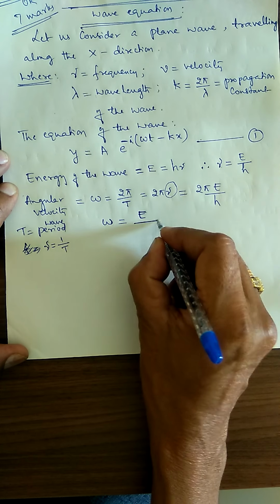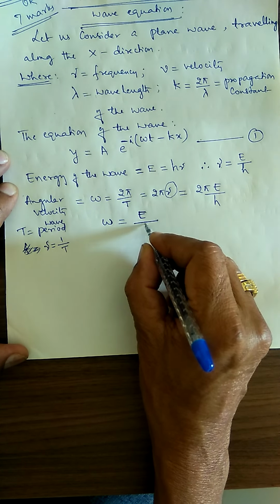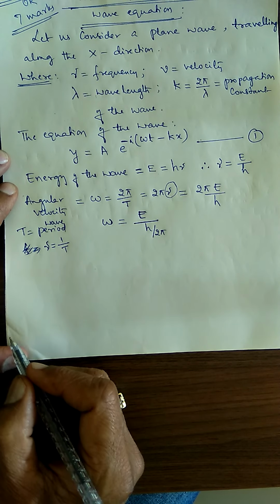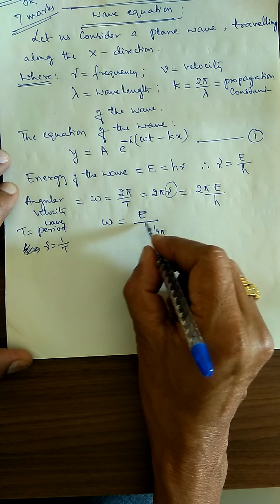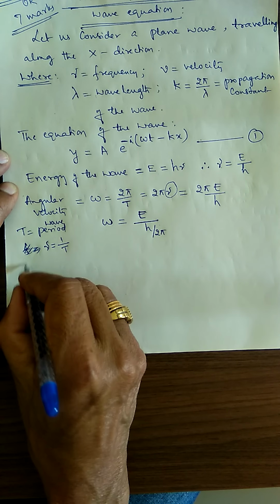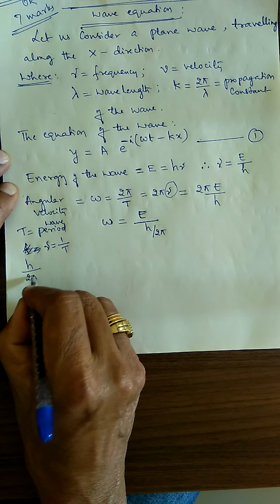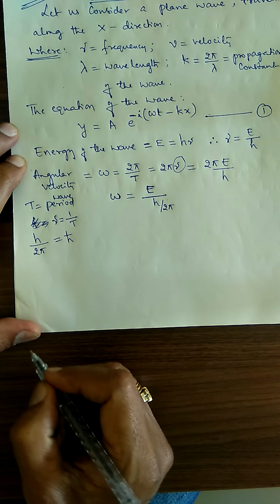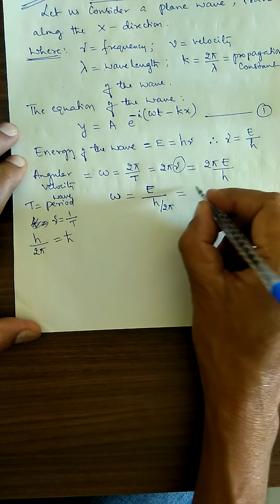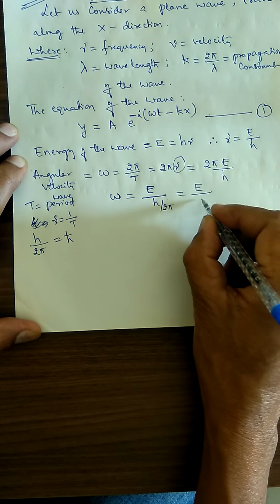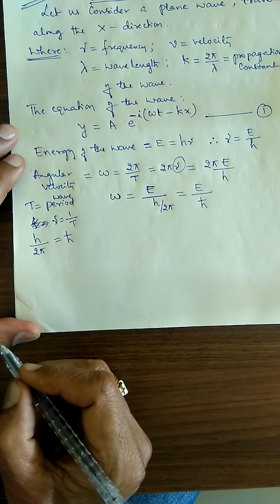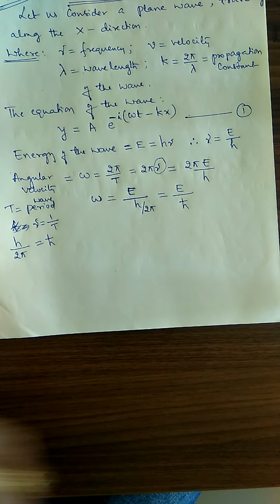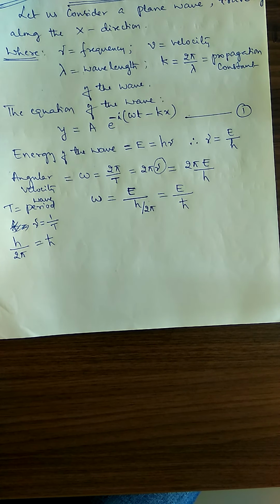Where h divided by 2 pi is taken as h cross. Therefore, omega is equal to E divided by h cross.